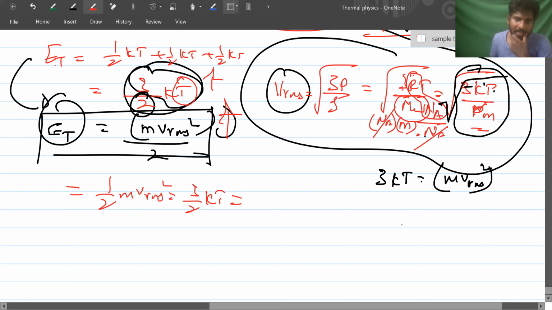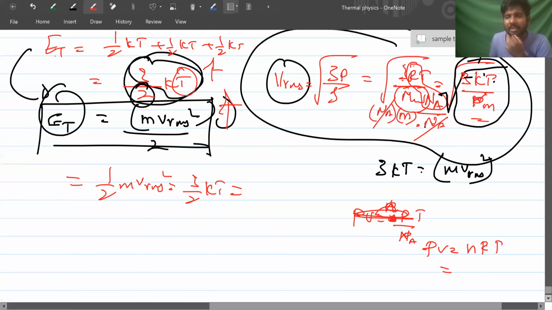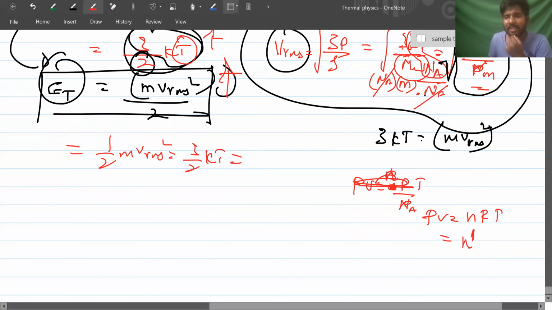PV is equal to nRT, right? For 1 mole, 1 molecule means what? So R by Na I am doing. The number of moles is nothing but number of molecules N dash by Avogadro number, right?